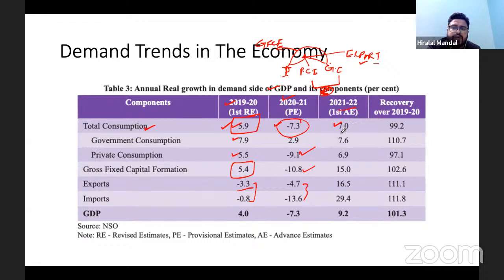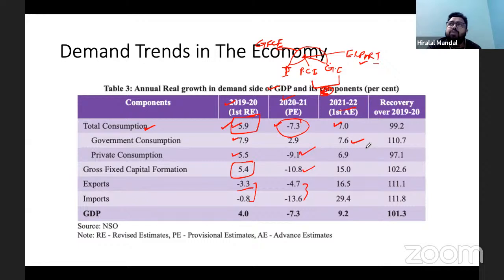It is expected to increase by 7%, and the large contribution is coming from the government expenditure. More specifically, if you look at the government consumption, that has increased because the Government of India has taken a huge amount of loan from the market. That is almost 12 lakh crore rupees.